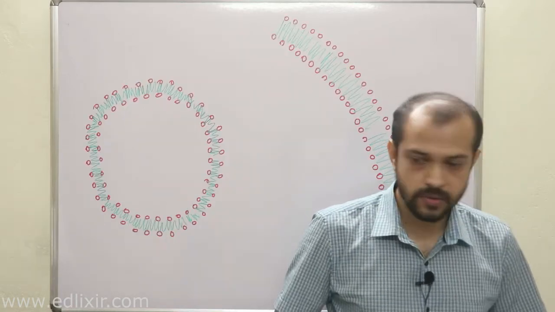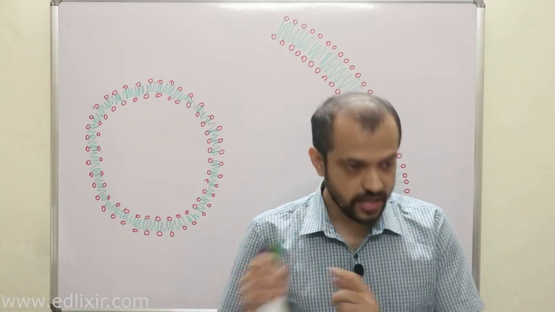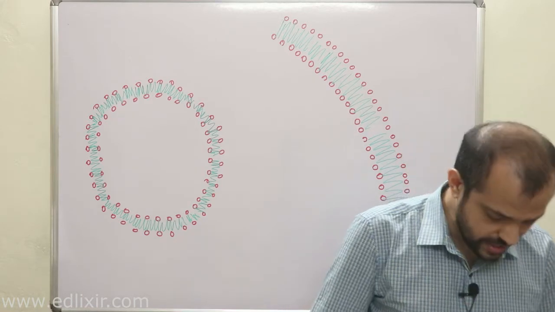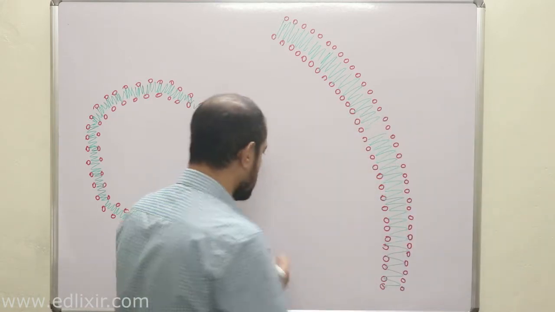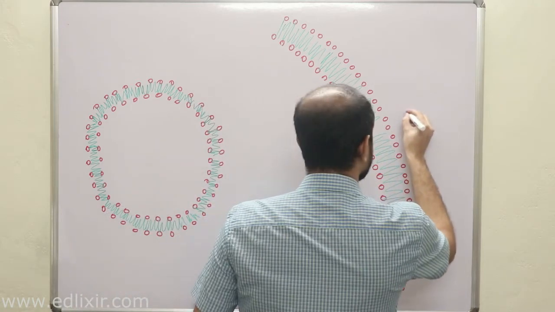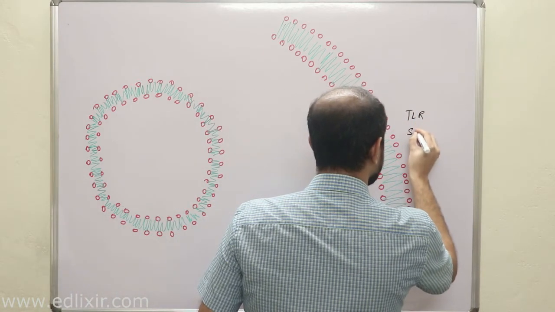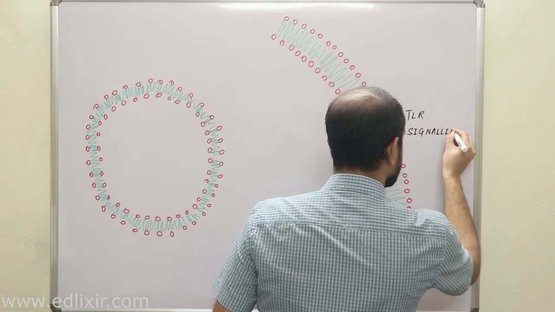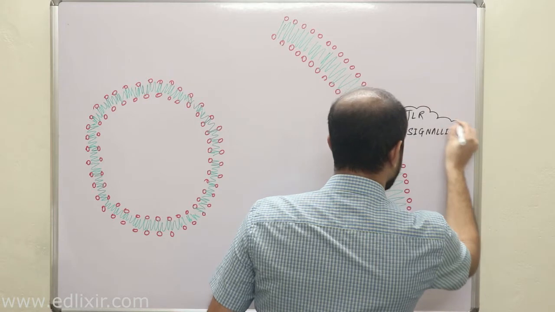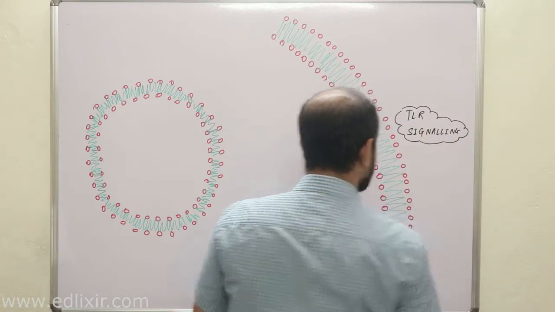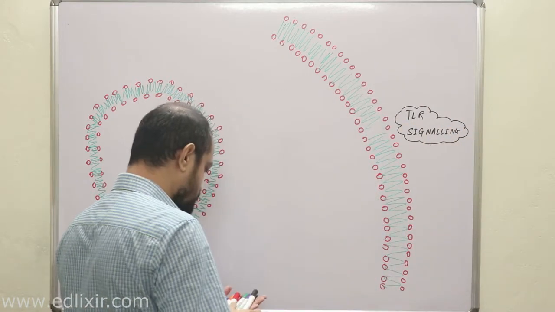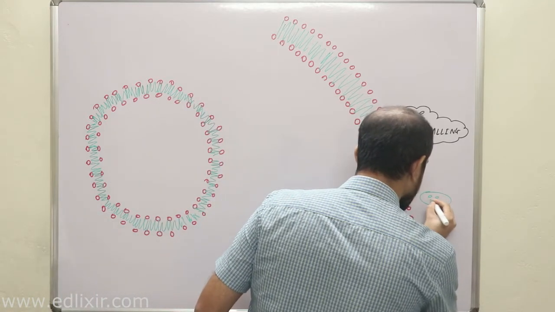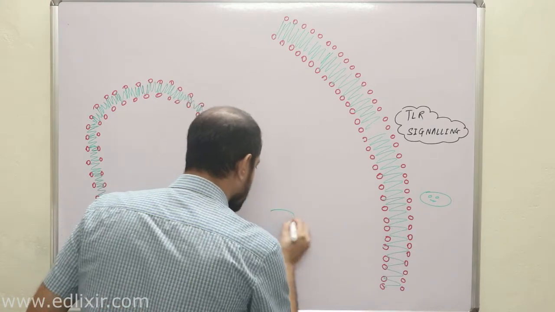Clear? So now we will be talking about the placement and the function of different types of TLRs. Now a very interesting point you need to understand is that TLR signaling may start when the antigens are present outside the cell or inside the cell.